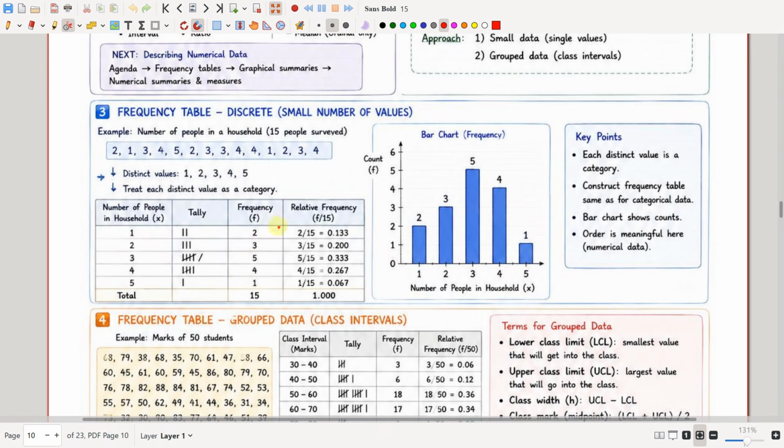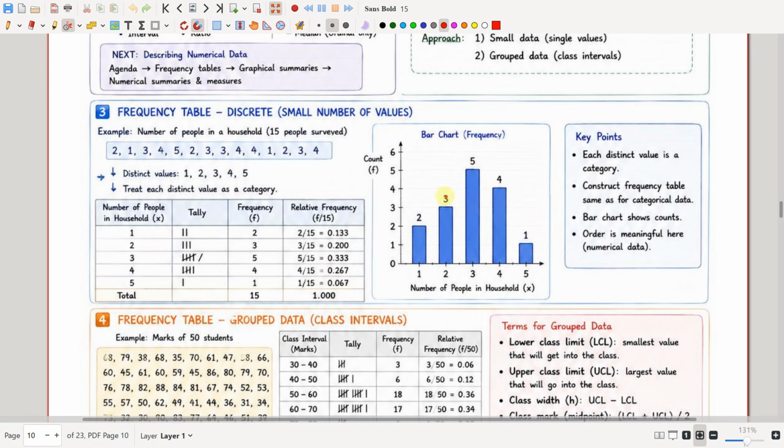So now I'm going to calculate the relative frequency, which is equal to frequency divided by total number of observations. That is 2 divided by 15 is 0.133, 3 divided by 15 is 0.2, and 5 divided by 15 is 0.33, and 4 divided by 15 is 0.267, and 1 divided by 15 is 0.067. So adding all these relative frequencies, I should get 1. Then only it will be a correct value.